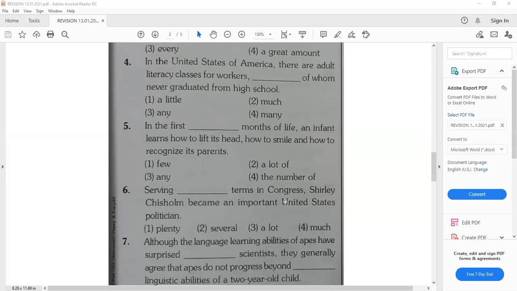Now, in the first dash months of life, an infant learns how to lift its head, how to smile, and how to recognize its parents. Now, fifth one. In the first, which will be the option? Few. Few, very good, few.